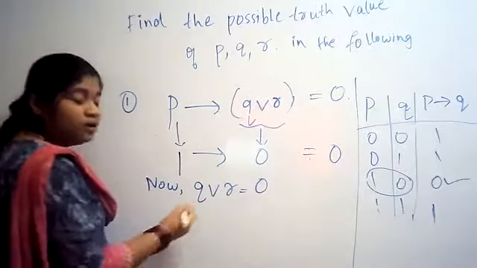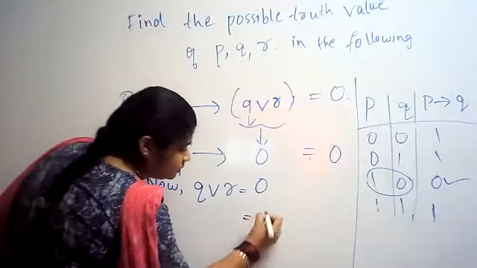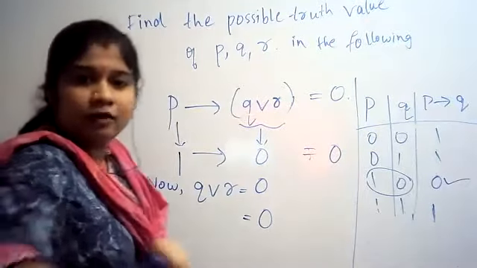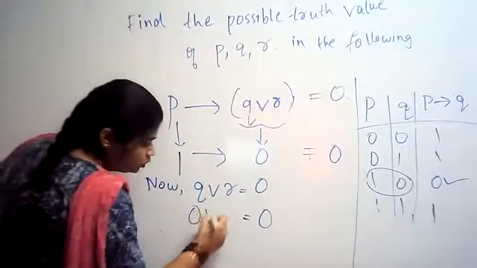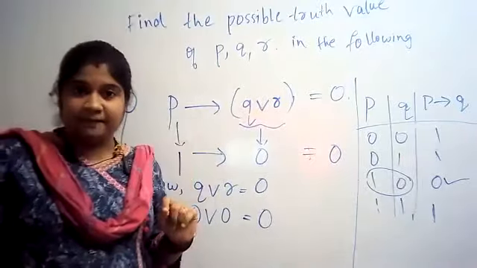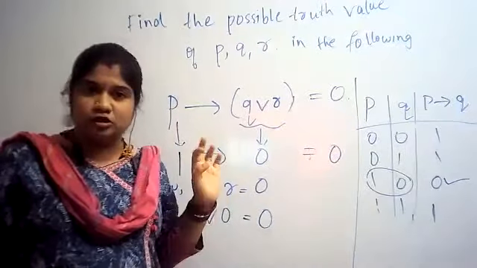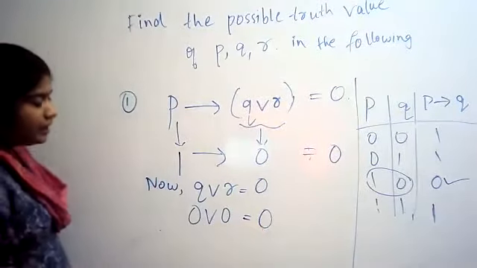Q disjunction R is equal to 0. When Q disjunction R will be 0, this is 0. What is the meaning of a disjunction? Disjunction is OR gate. When these both are 0, definitely this will be 0. Go for an AND gate. When P is also 0, when Q is also 0, at that time only it will be 0. That's it. So finally what I got here?